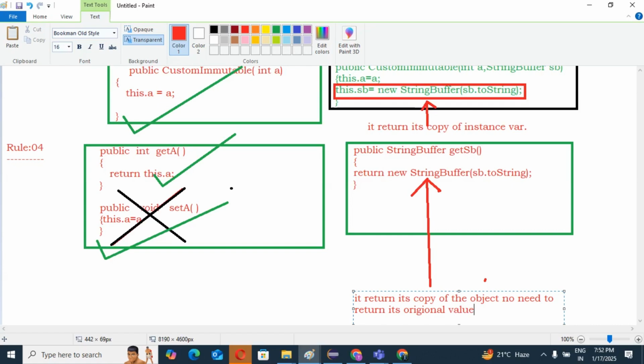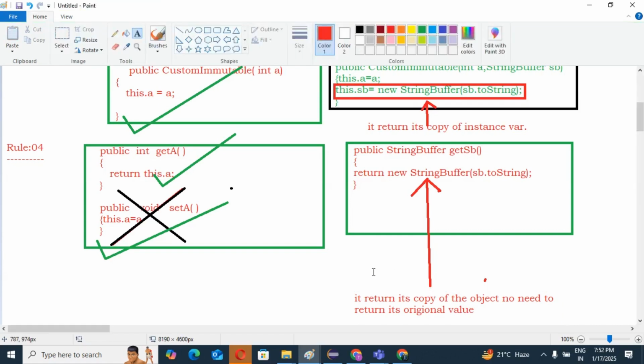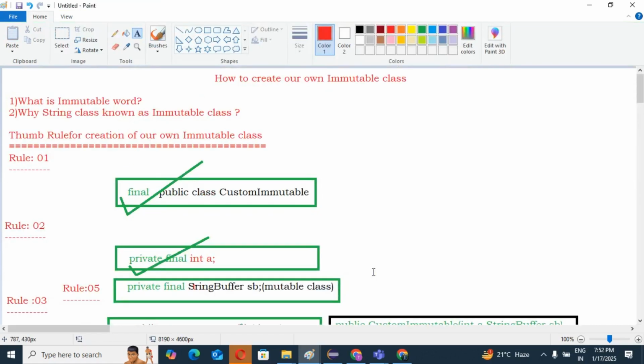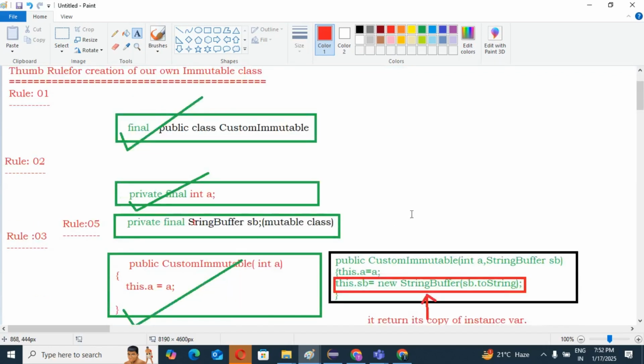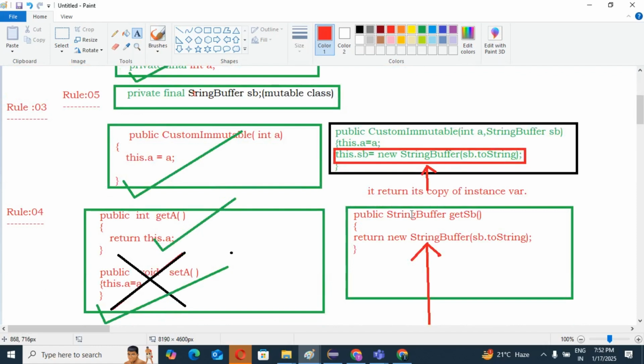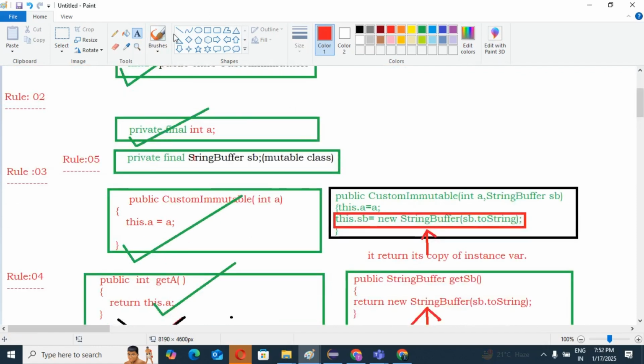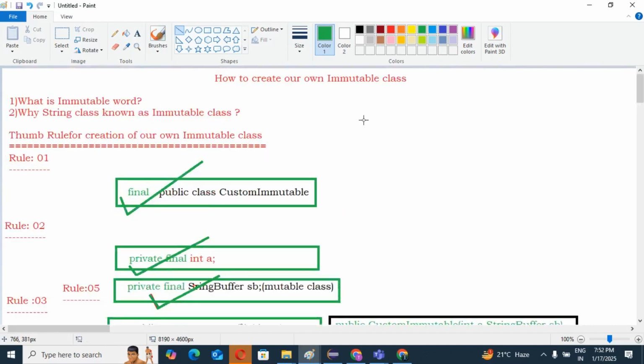That is also an important thing we need to keep in mind, guys. So that is completely our thumb rules. We should have these 5 thumb rules to create any immutable class, our own immutable class.